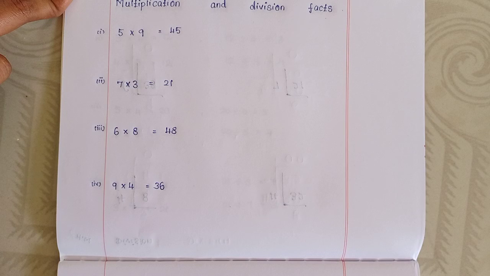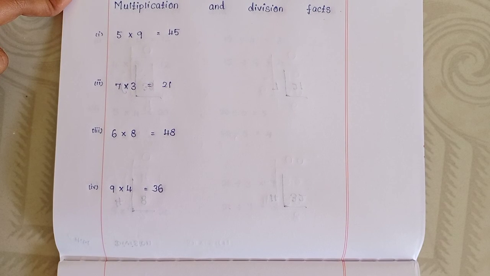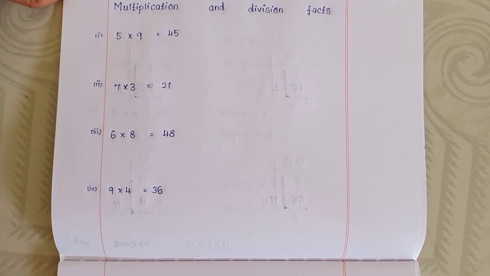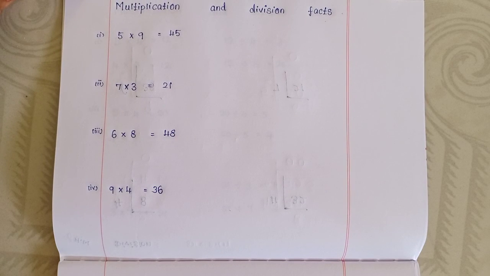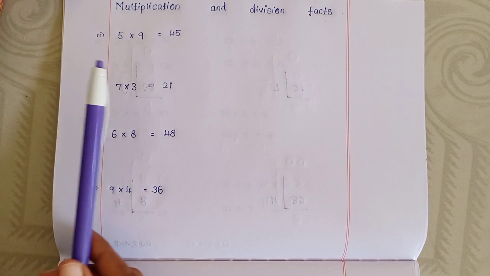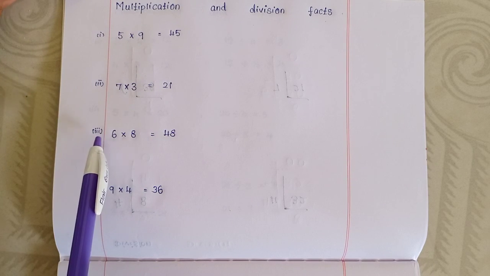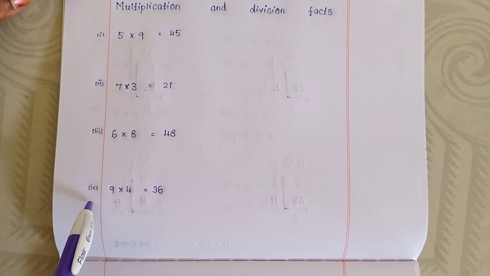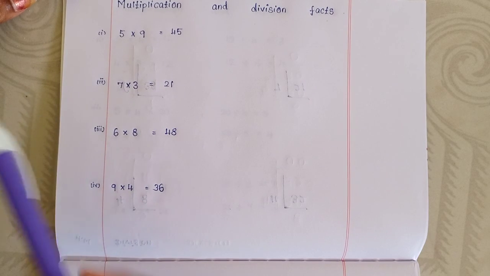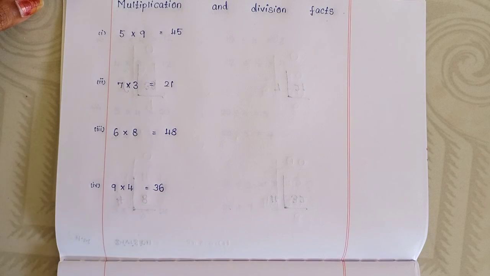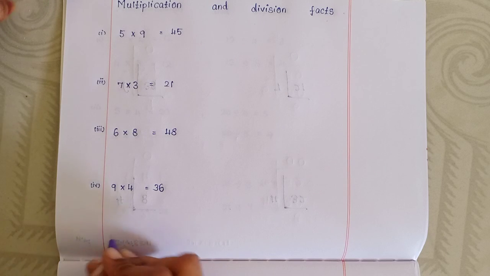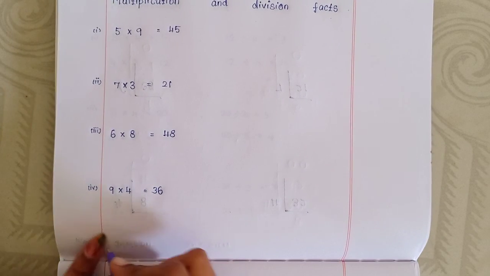9 4s are 36. Okay, multiplication and division facts. The first one, 5 9s are 45. Second one, 7 3s are 21. Third one, 6 8s are 48. Fourth one, 9 4s are 36. Okay, write this one. Then this one you take and write it here. Okay, write the table.